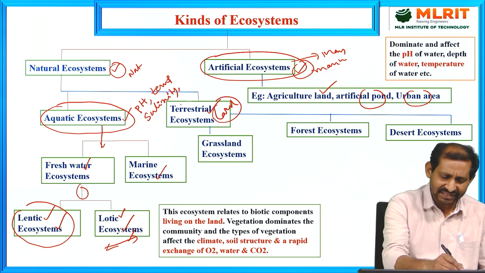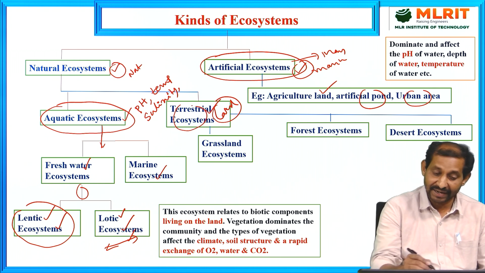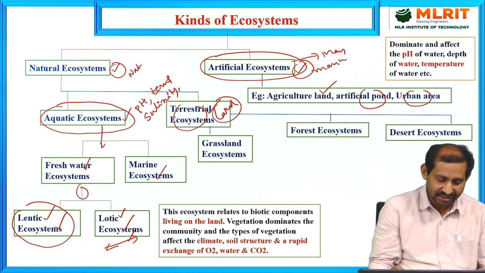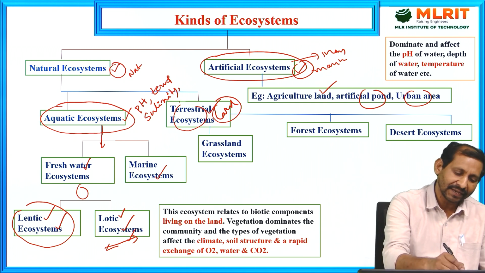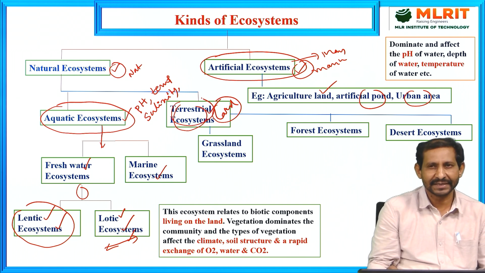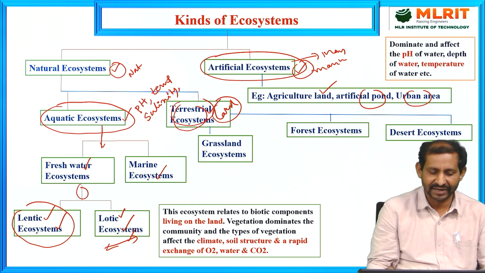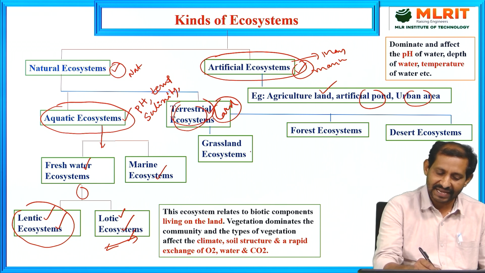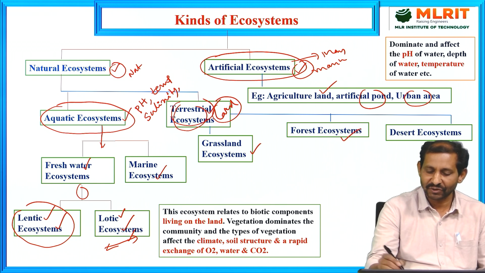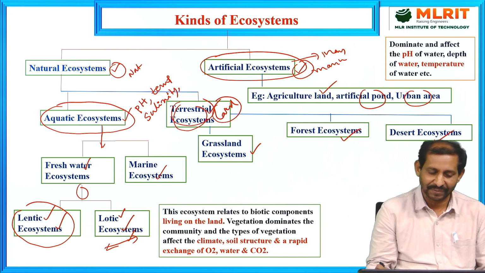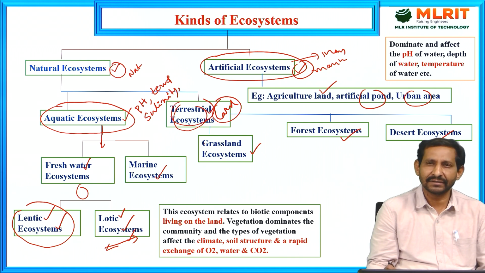Terrestrial ecosystems mainly affect the climate and soil structure, and the rapid exchange of carbon dioxide, oxygen and water. These are further classified into three categories: grassland ecosystems, forest ecosystems and desert ecosystems. We are going to discuss the grassland ecosystem elaborately.